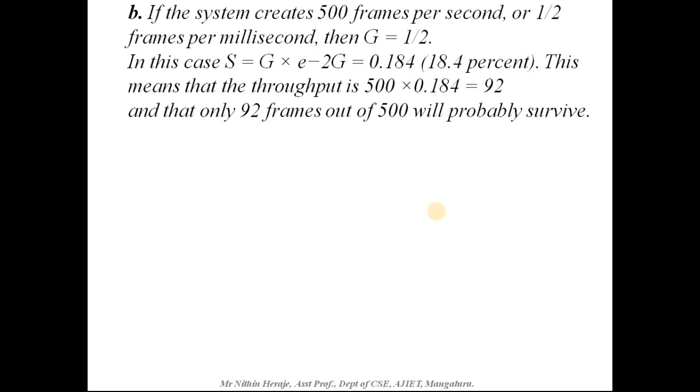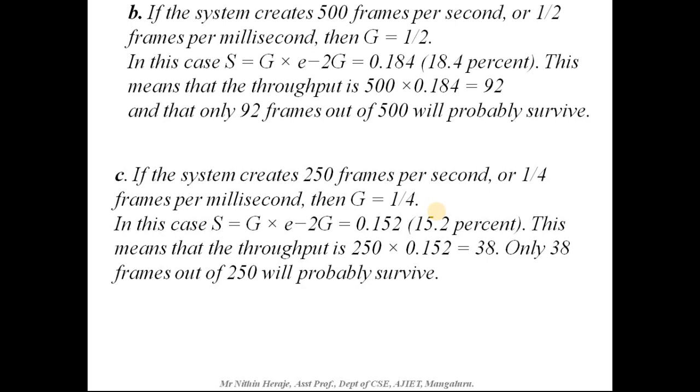Next we'll look into the third case. What will be the value of G for the third case? If the system creates 250 frames per second, that means 1 by 4 frames per millisecond, then G is equal to 1 by 4. Now calculate the throughput using the formula S equal to G into e power minus 2G, which gives you 0.152, which is 15.2%.